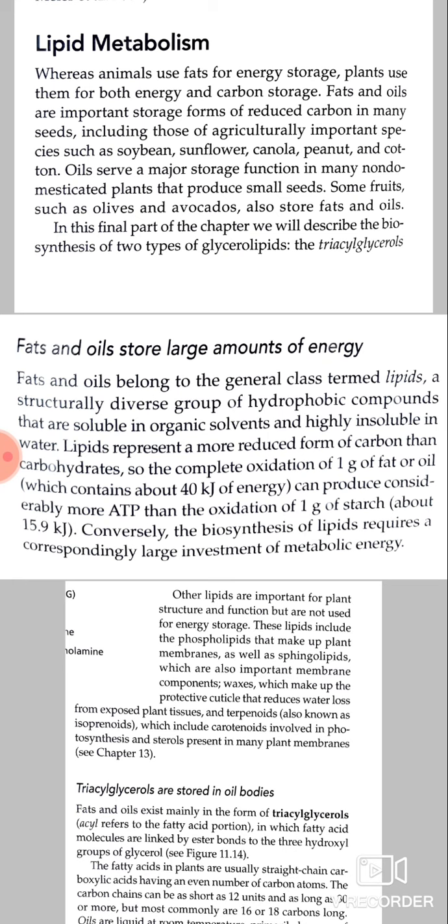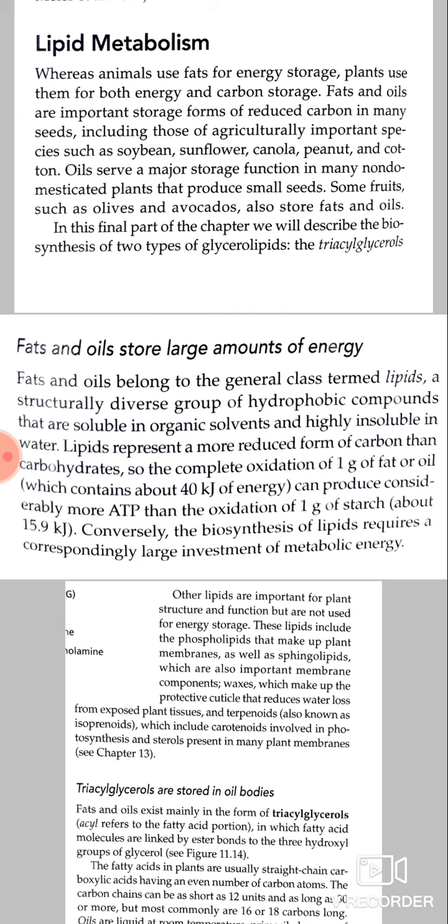In this final part of the chapter, we will describe the biosynthesis of the two types of glycerides and triglycerides. Fats and oils store a large amount of energy. Fats and oils belong to the general class termed lipids, a structurally diverse group of hydrophobic compounds that are soluble in organic solvents and highly insoluble in water.